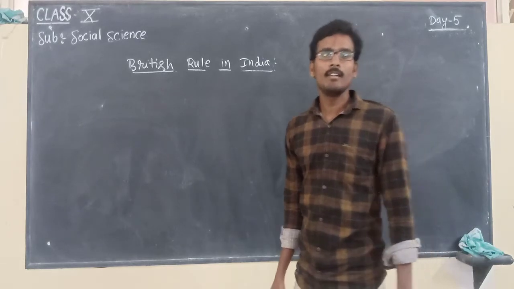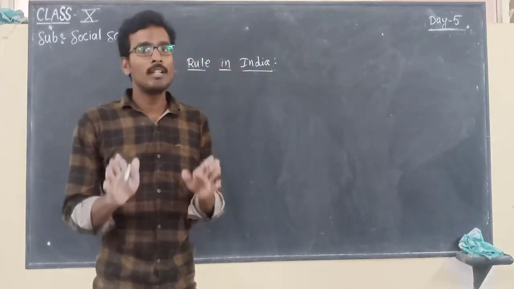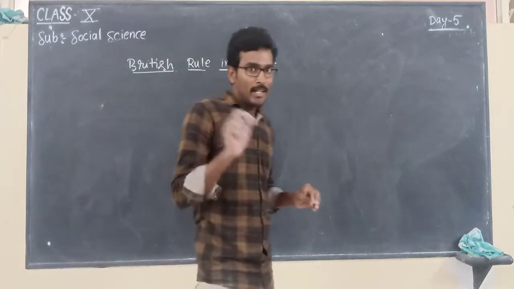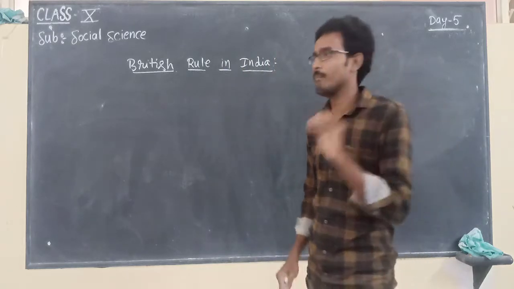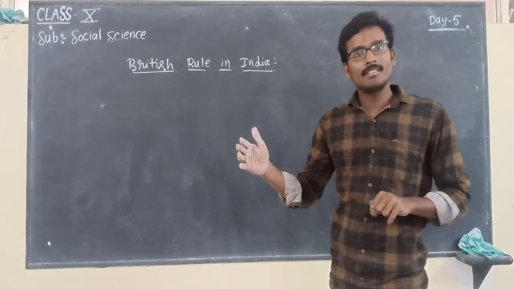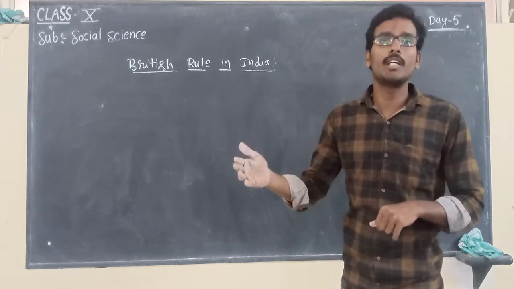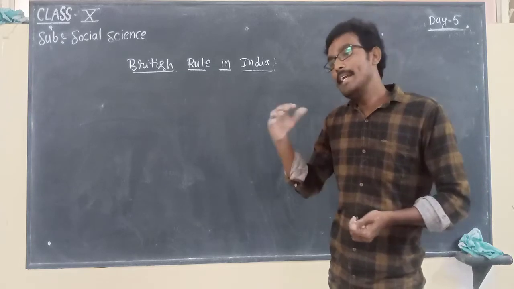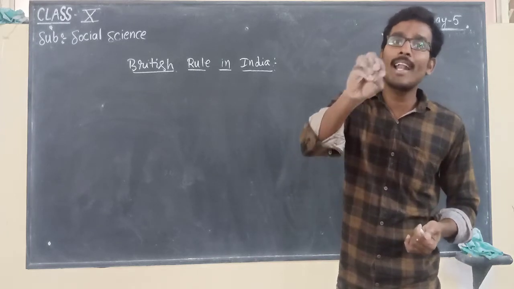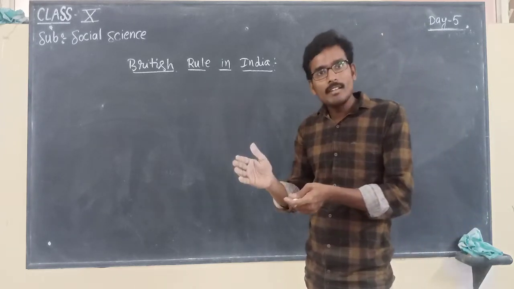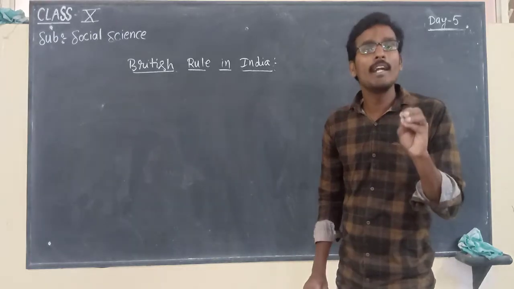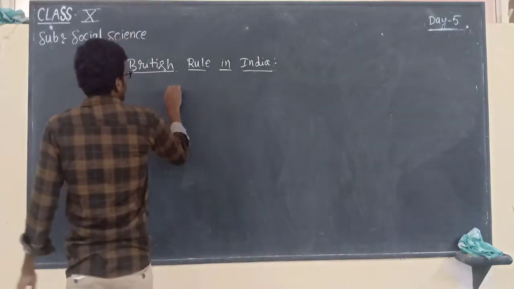Okay, my dear children, so far we discussed the three Carnatic Wars as well as the complete profiles of Robert Clive as well as Dupleix. By the end of the three Carnatic Wars, the Britishers consolidated their position in India. So the Britishers successfully maintained their supremacy over the Carnatic region. After they captured the Carnatic region, they concentrated on the Bengal province.